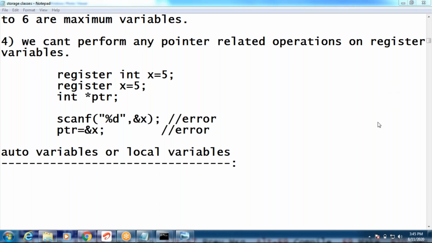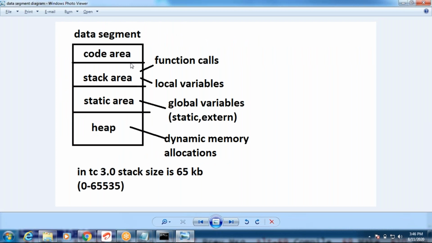We cannot perform pointer operations because for pointers, the address we can take from the stack only. We cannot take it from other memory locations. From this location only we can get the address. From other locations we cannot access addresses. That's why we can't write the address of x when it is a register variable.